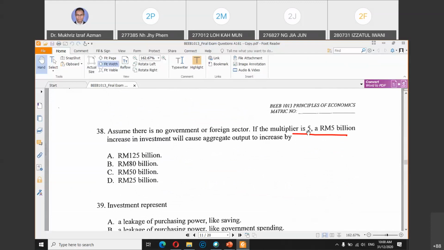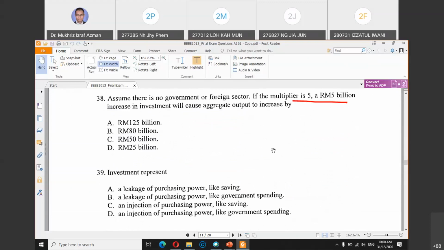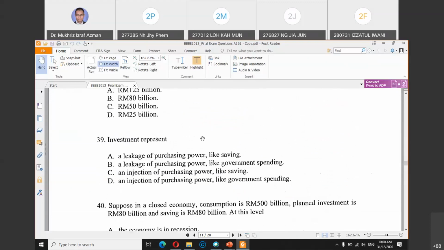If the multiplier is given, the 5 billion increase in investment will cause output to increase by what? This is about the investment multiplier. And then the last few questions: investment is what? Is it an injection or is it a leakage? I already mentioned leakages and withdrawals just now. What are leakages? What are injections?